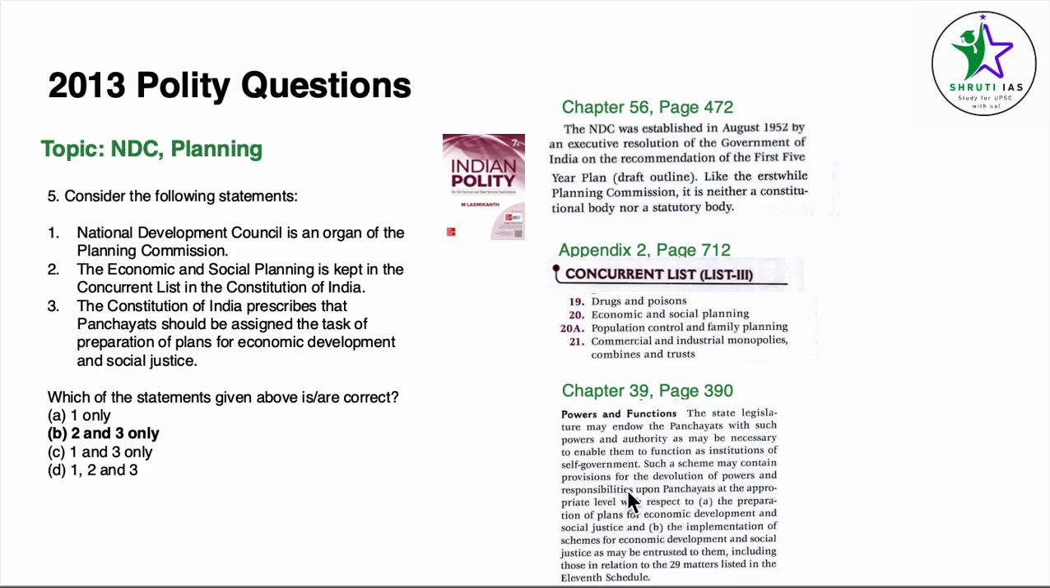Such a scheme may contain provisions for the devolution of powers and responsibilities upon panchayat at the appropriate level with respect to A. So this is our answer. The preparation of plans for economic development and social justice, which makes the third statement correct. Answer becomes 2 and 3 only.